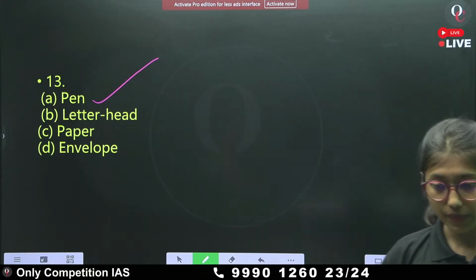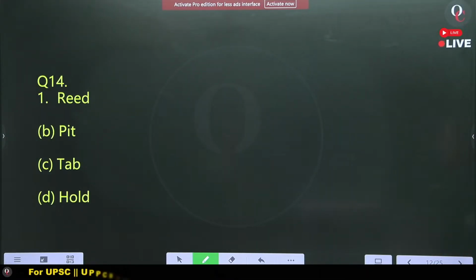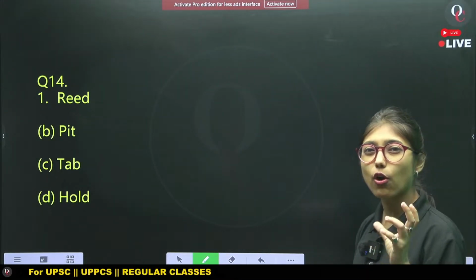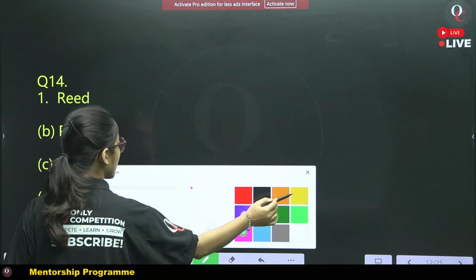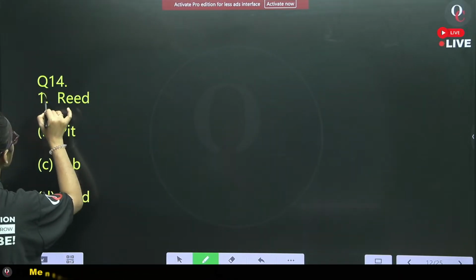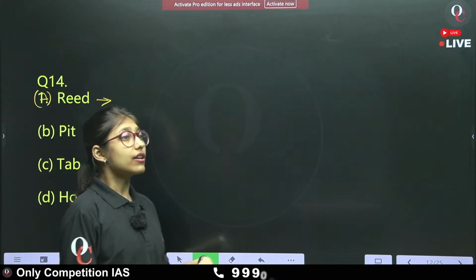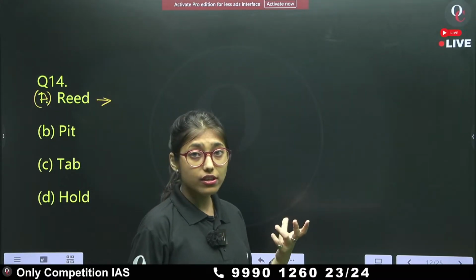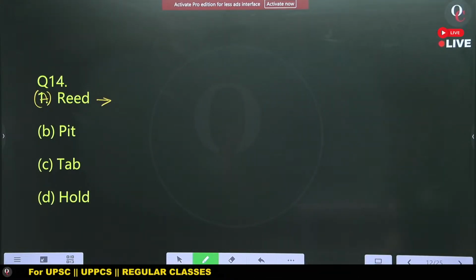13A. Okay, fine. Now let's come to the next question. This is also a very observation kind of question. What is reed? It is a hollow, bamboo type of tall grass growing near water.